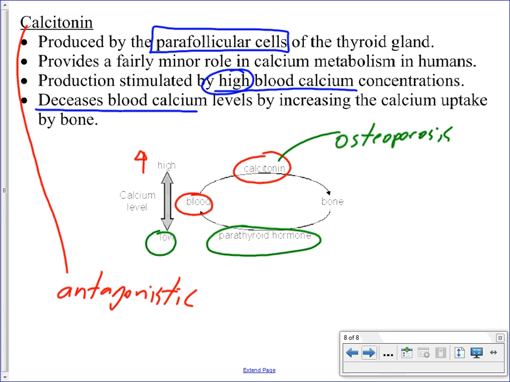So these people will typically be given three different things. They will be given some calcium to increase the amount of calcium that they could possibly absorb, but they may not be absorbing it. So along with this, they're also given calcitonin. And to help out with this as well, they're typically given vitamin D. So that would be to treat this condition of osteoporosis.